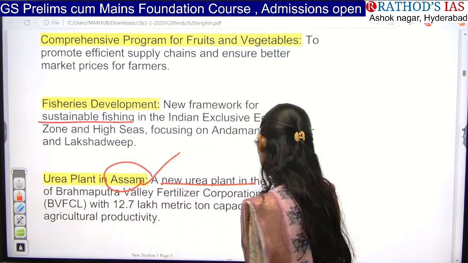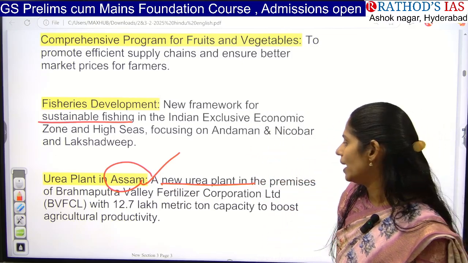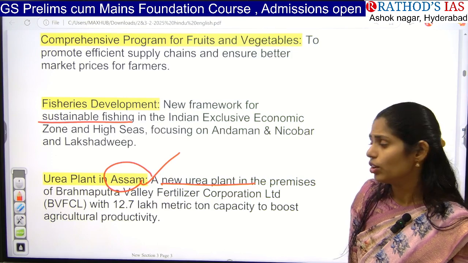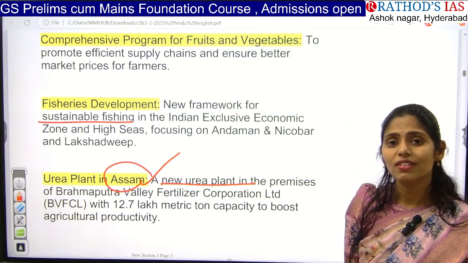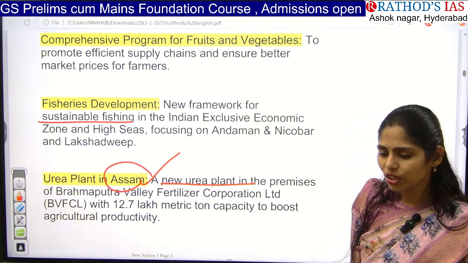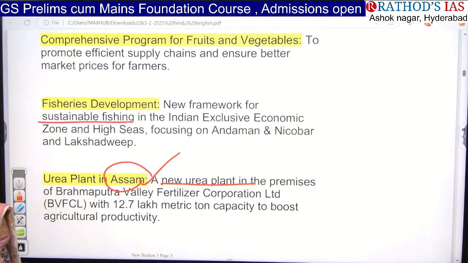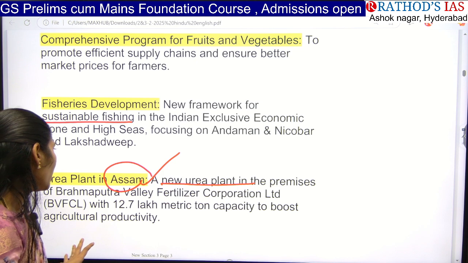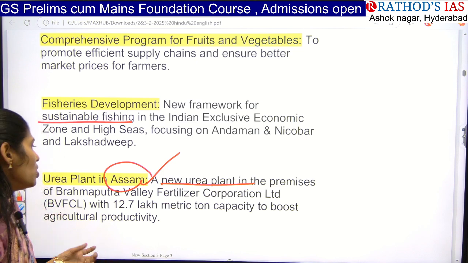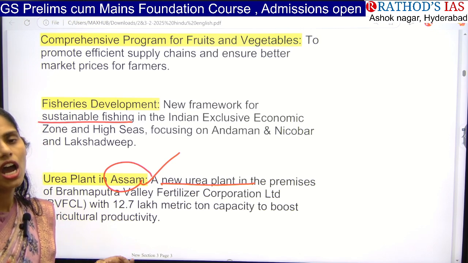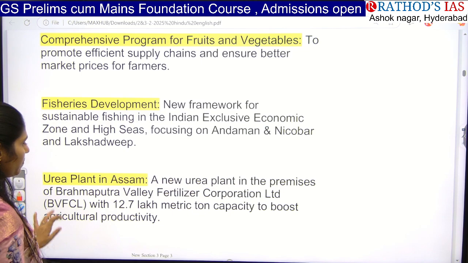So a new urea plant in the premises of the Brahmaputra Valley Fertilizer Corporation, and we are going to have around 12.7 lakh ton capacity. So urea is a very important component. Why? Because it is having nitrogen, potassium, and phosphorus. So these are very important for the growth of the plants. Without urea, we can't ensure the proper growth and development of plants. And it is very important in the agriculture sector. So whenever we come up with these kinds of urea plants in Assam, that will be very helpful for increasing our agriculture productivity as well.